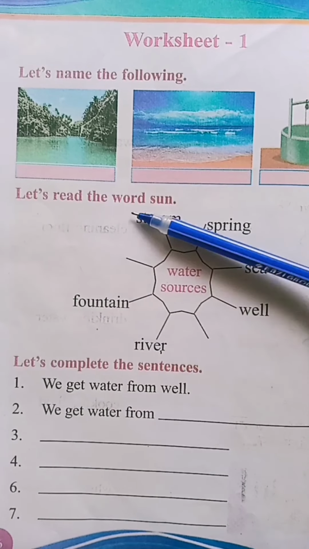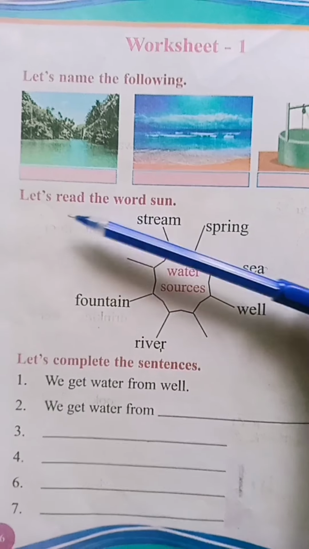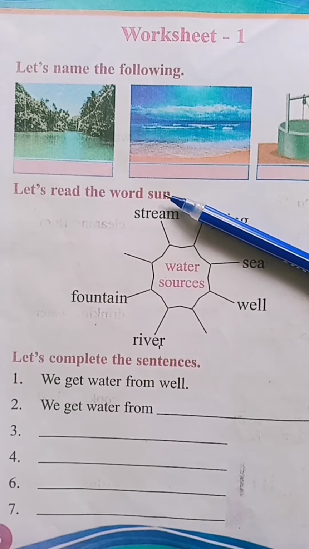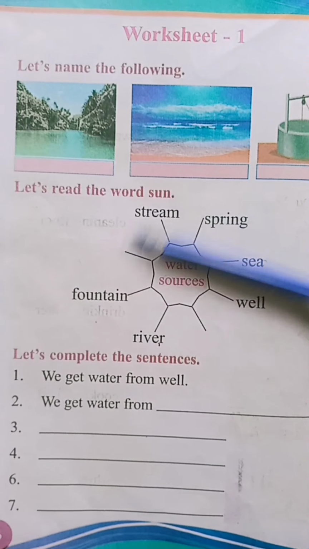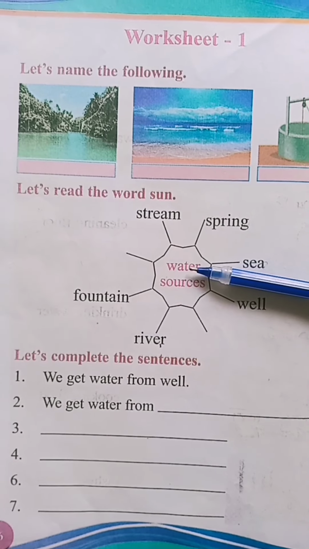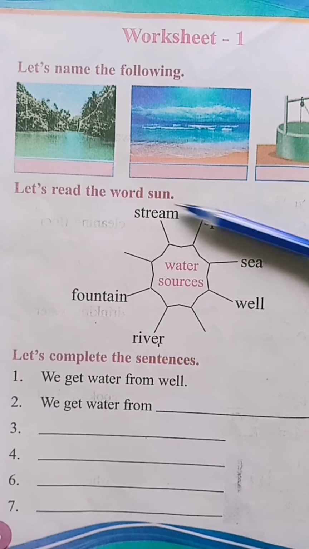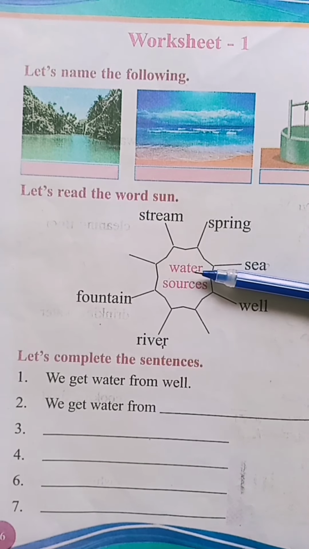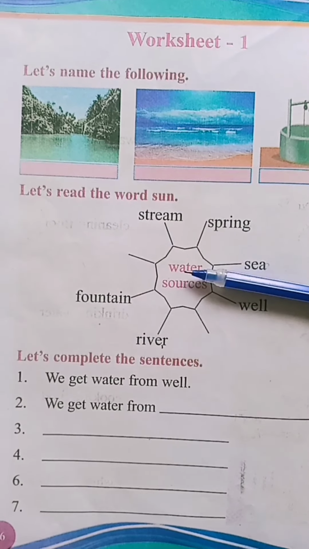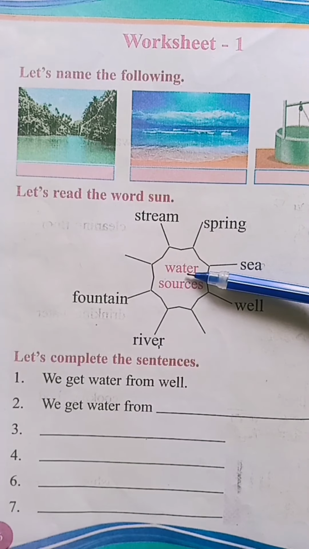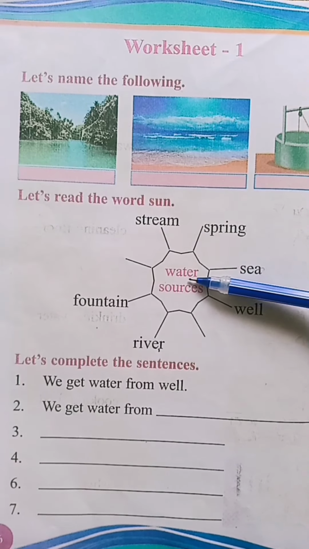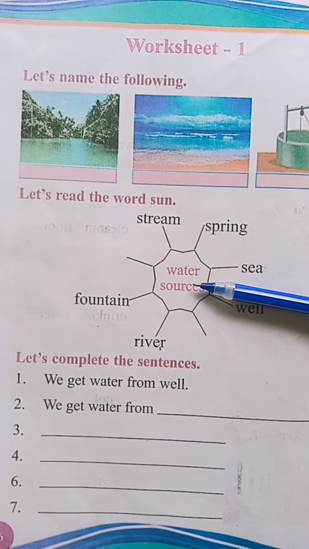Then, your next activity. Let's read the word sun. Children, look here. What can we see here? Here, we can see a word sun. Isn't it? Yes. This word sun is about water sources. Okay?